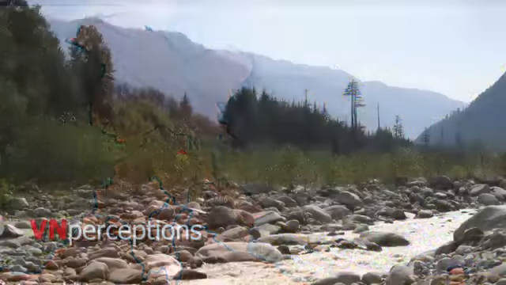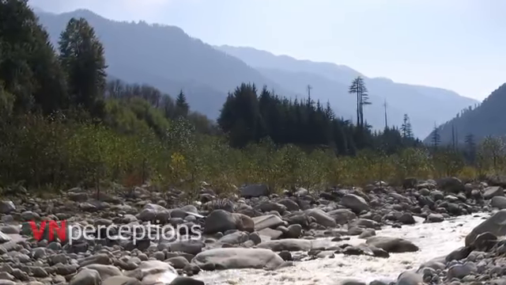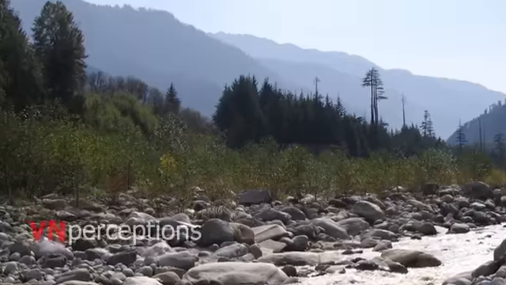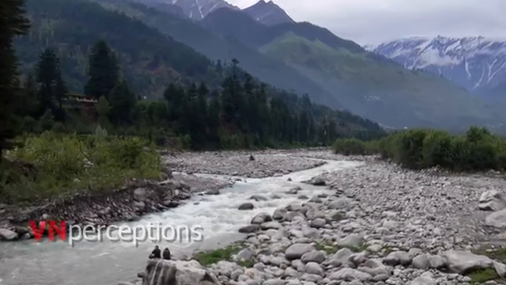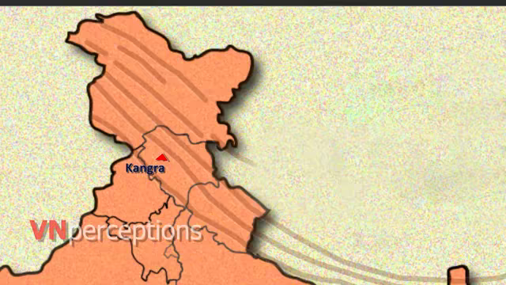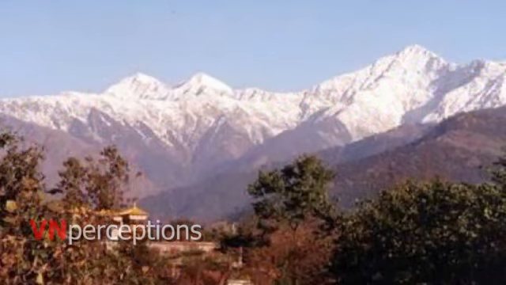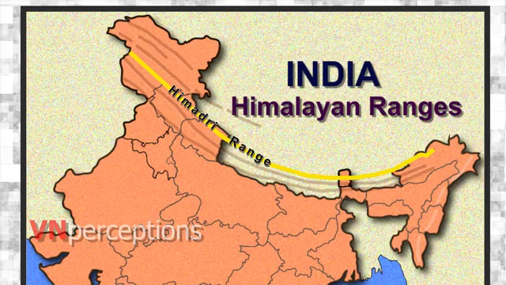Kulu Manali is one of the topmost tourist places in Himachal Pradesh and is frequented by huge crowds of tourists and pilgrims. Kangra Valley predominantly lies in the state of Himachal Pradesh in India. It is one of Himachal's most beautiful valleys. The next one is the Great Himalayas or Himadri.